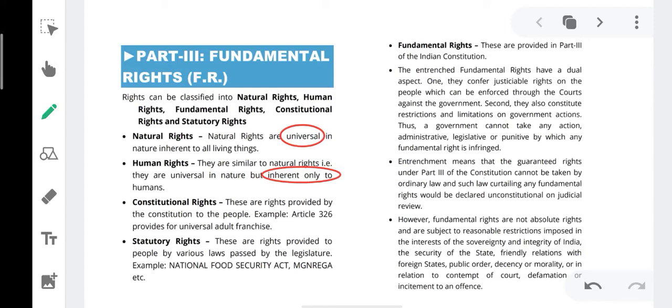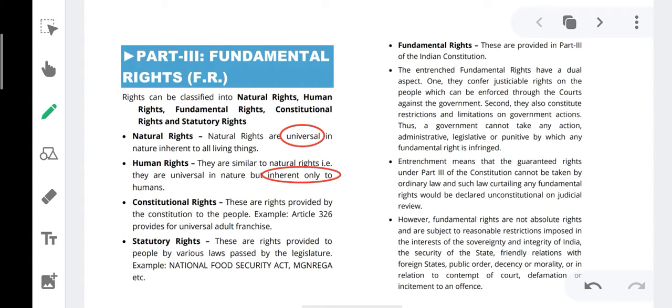Today we are going to discuss fundamental rights. Why are they called fundamental rights? They are called fundamental because they are required for the overall development of a human being, whether morally, physically, mentally, or intellectually.